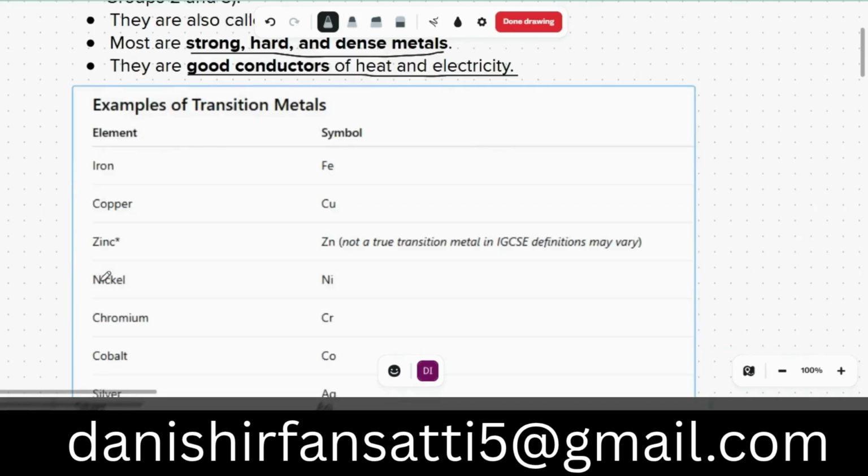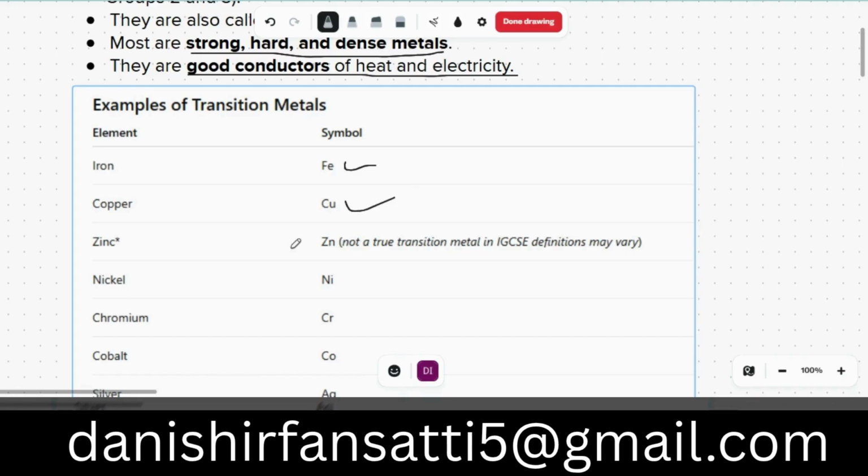Okay. Examples of transition metals. Iron is the most common example of a transition metal and the symbol is Fe. Copper, that we use to transfer electricity. We already know that they are good conductors of electricity. Cu.